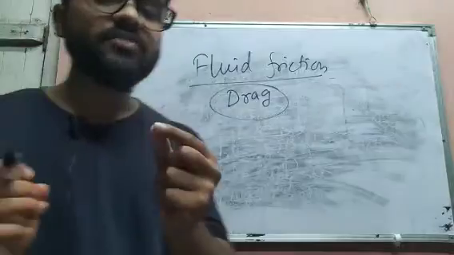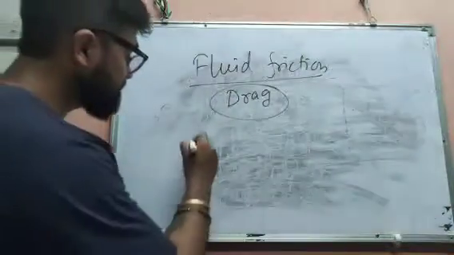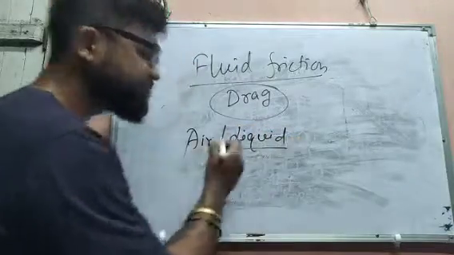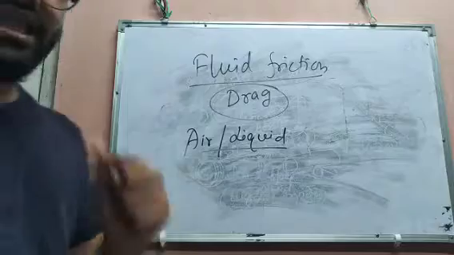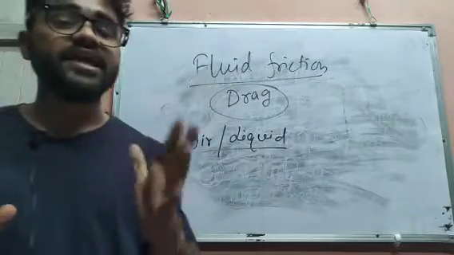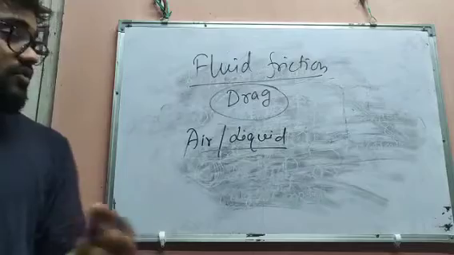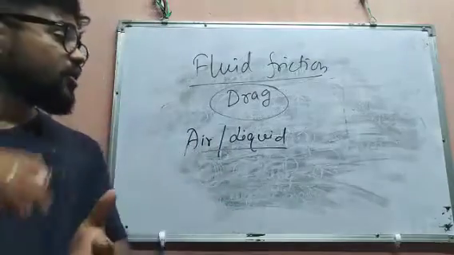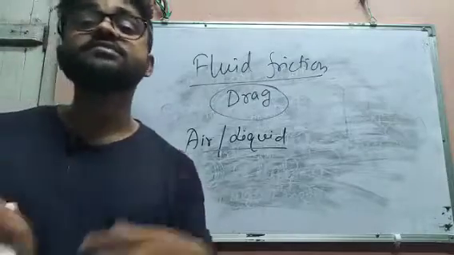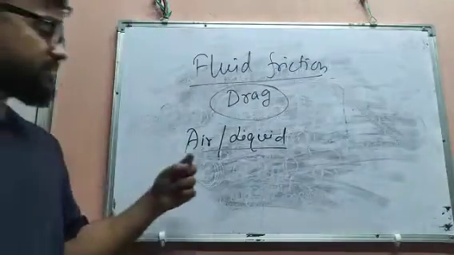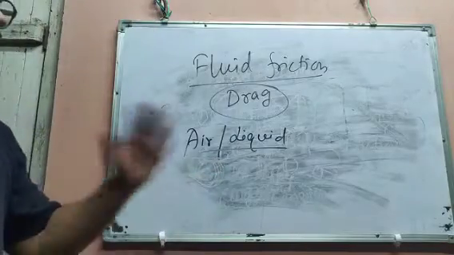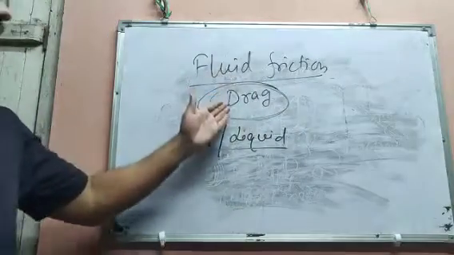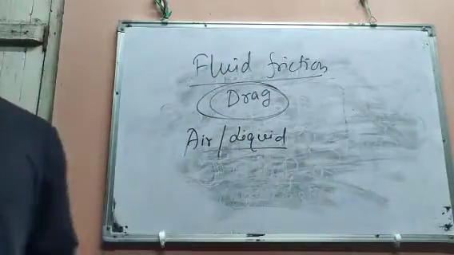That means when an object is moving through air and liquid, the air and the liquid also have a surface, so that surface will exert a force over the surface of the object, and that friction is known as fluid friction, or you can say drag. Drag or fluid friction, both are the same.